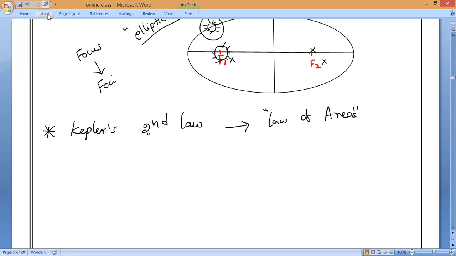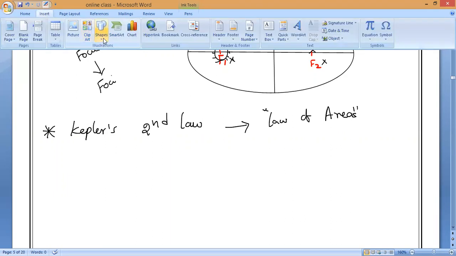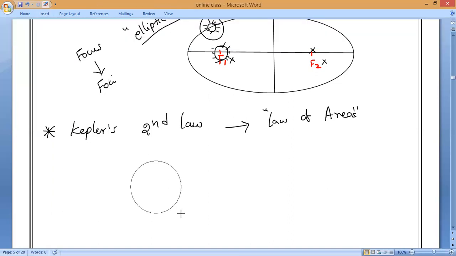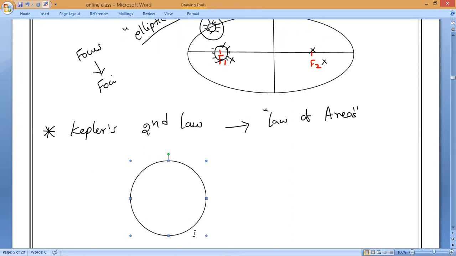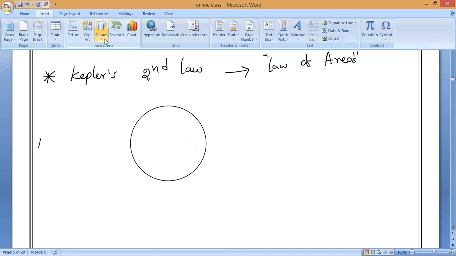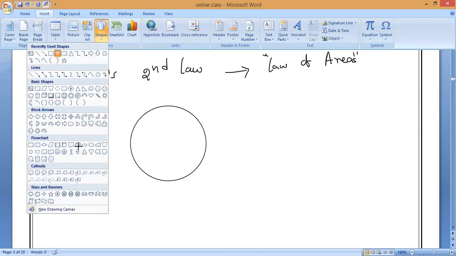Let me draw now. Imagine that the path taken by the planets around the sun is circular in shape. Now, where is the sun always? That is my question.